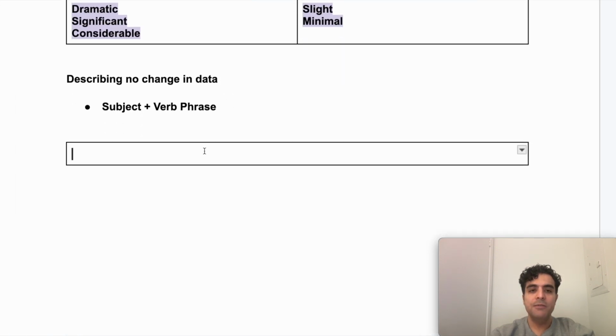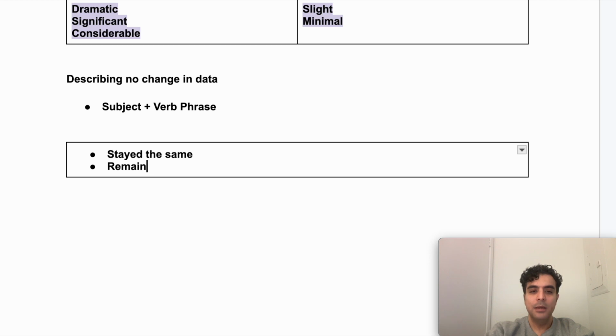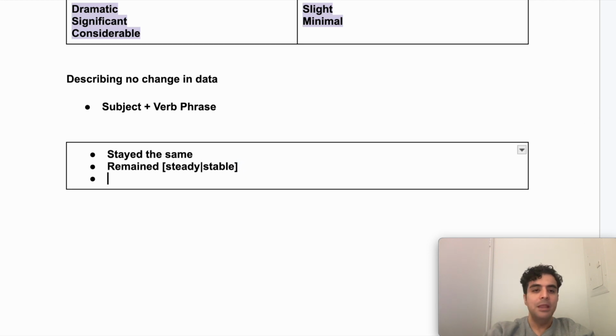One form of this verb phrase for describing no change in our data is to say it stayed the same. So the number of students stayed the same. You could say the number of students remained steady or remained stable. Same structure, really. It's just different wording. Same structure and just a different verb phrase that we're using.